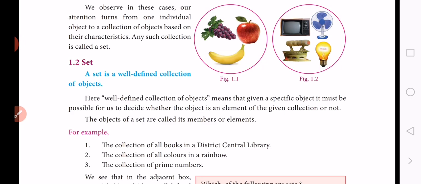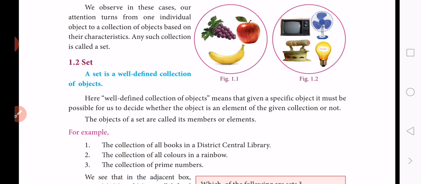So collection of objects means such as a collection of books, a group of students, a list of states in a country, a collection of coins, a collection of rivers in India, a collection of English alphabets, a collection of numbers, a collection of districts in Tamil Nadu, a collection of movies.